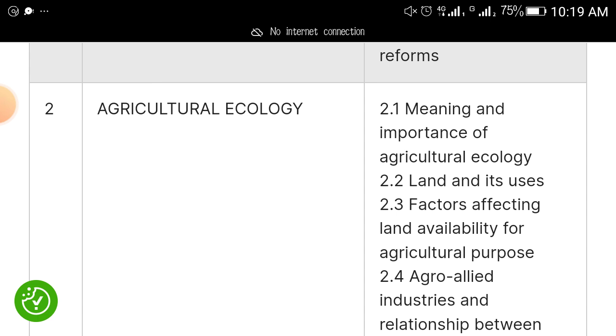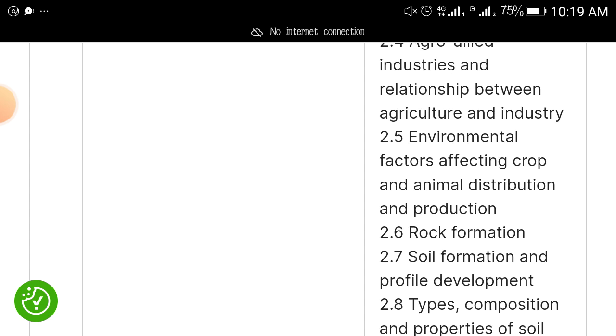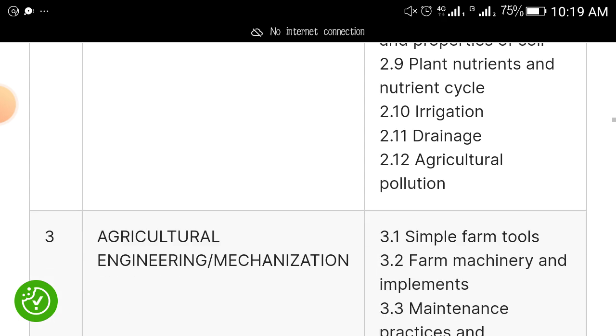Just read up everything about land, agro-allied industries and relationship between agriculture and industry, environmental factors affecting crop and animal distribution and production, rock formation, soil formation and profile development, types, composition and properties of soil, plant nutrients and nutrient cycle, irrigation, drainage, agricultural pollution. This is a topic that you should pay attention to.